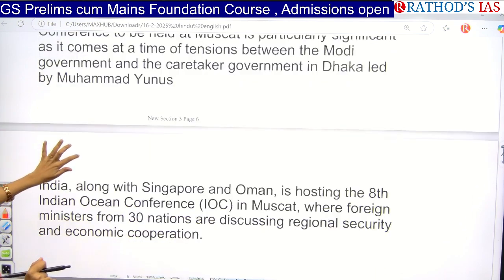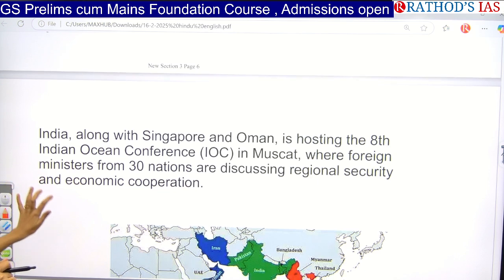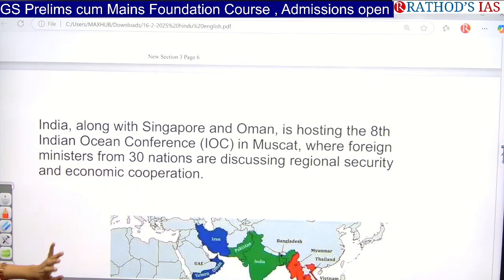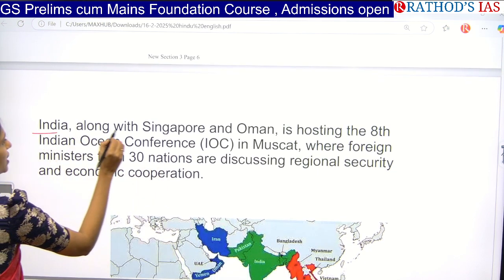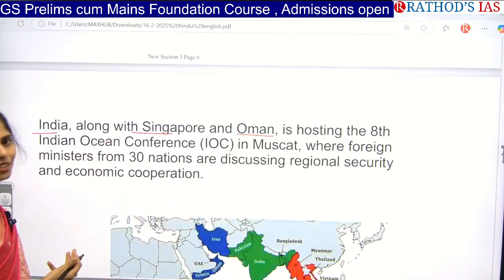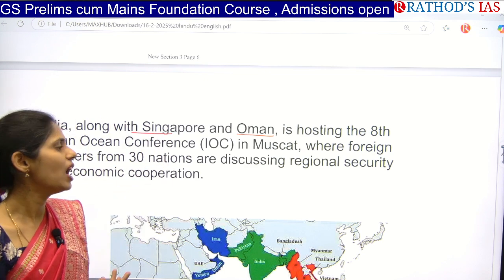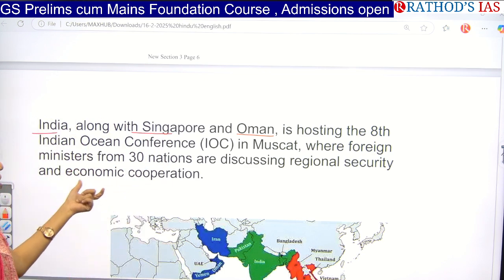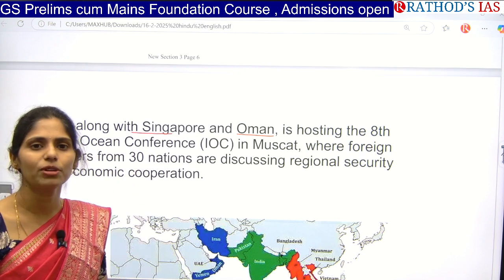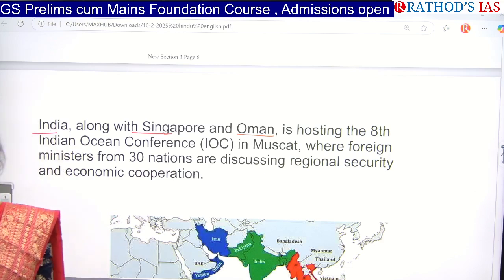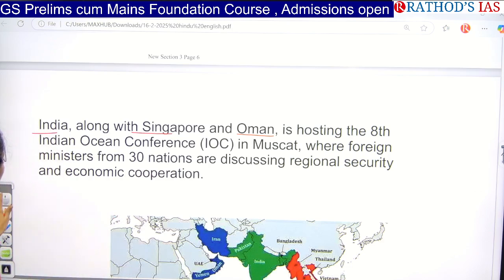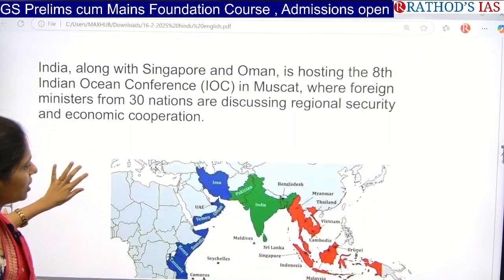Okay, so this is the 8th Indian Ocean conference, which is going to happen in Muscat, and India along with Singapore and Oman is hosting this. So you have to remember which countries are hosting this: India, Singapore and Oman. And in this summit, foreign ministers of 30 nations will be talking about the security issues and challenges in this Indian Ocean region. So if you see this Indian Ocean region, I also attached a map.